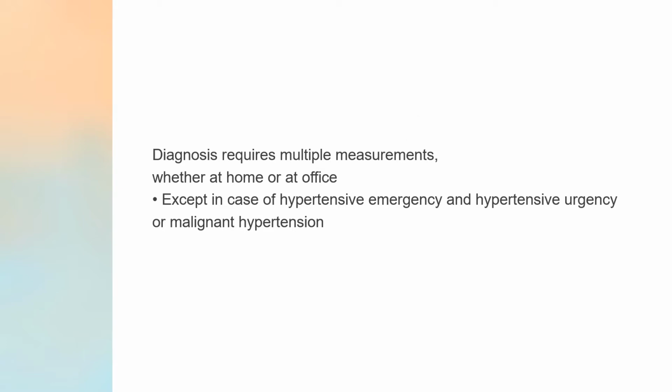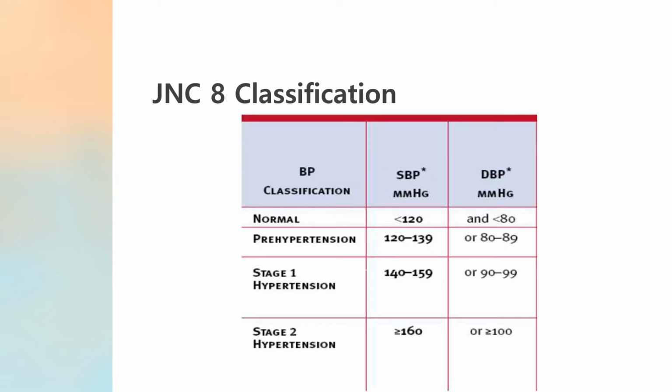Now, for the diagnosis of hypertension, you need to take multiple measurements, maybe at home or at office, except in case of emergencies, that is hypertensive emergency or urgency. Now, for starting the drug therapy, we must first classify hypertension. What are the stages of hypertension?